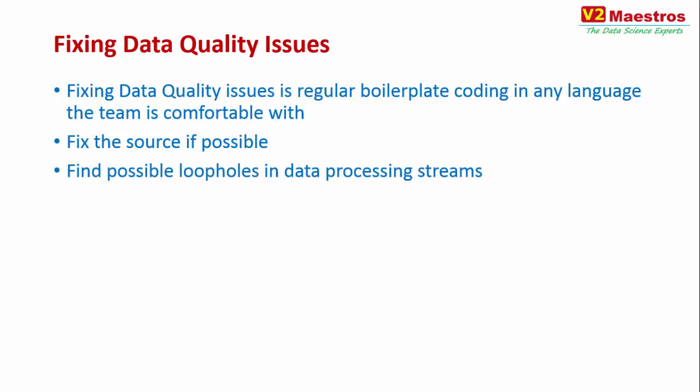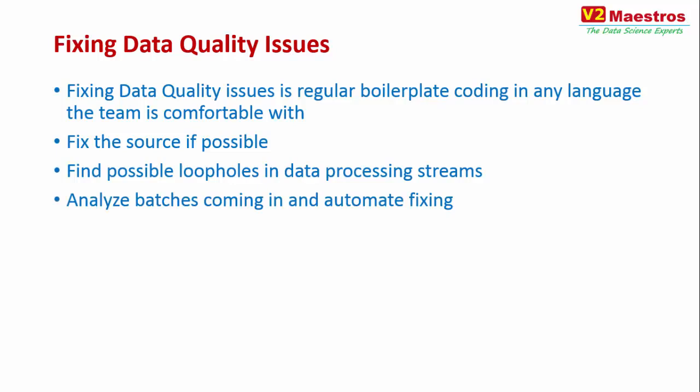Find possible loopholes in the data processing streams. Issues may not exist in the data source, but issues might exist in the data processing streams. Suppose you have a program that extracts data from a database and then summarizes it and sends it to you. It is possible that that piece of code can also have some bugs. So you also look there and see if you can fix that code so that the bug goes away.